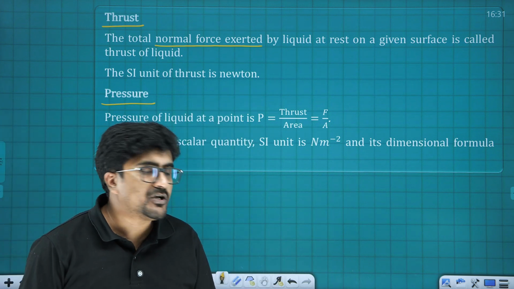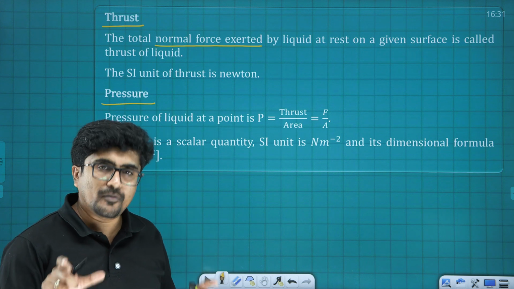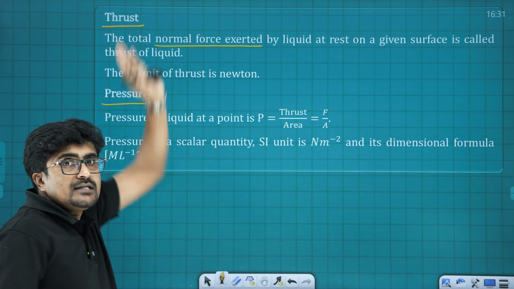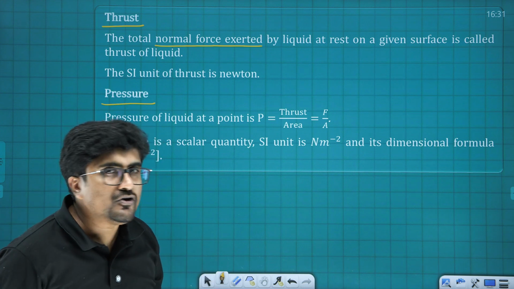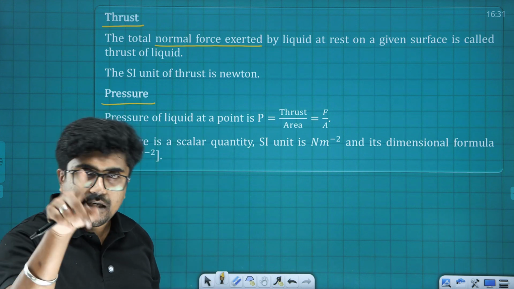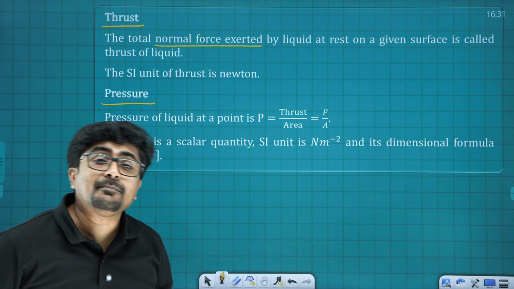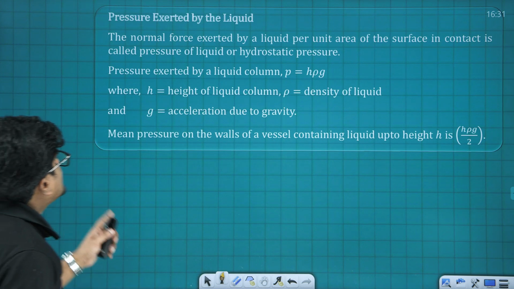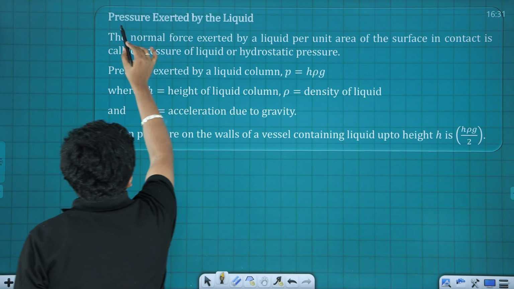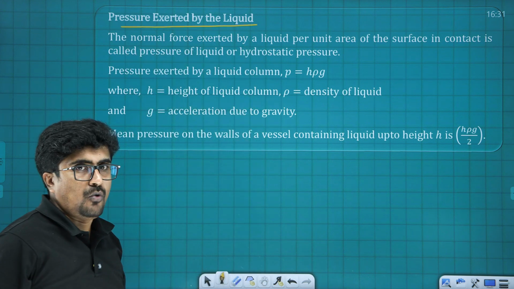Unit as well as the dimensional formula is going to be the same as that of pressure. And for thrust, since it is the normal force acting, it's going to have the same unit and dimension as that of force. Was that okay? Now let me take you to the next, that is pressure exerted by a liquid column.